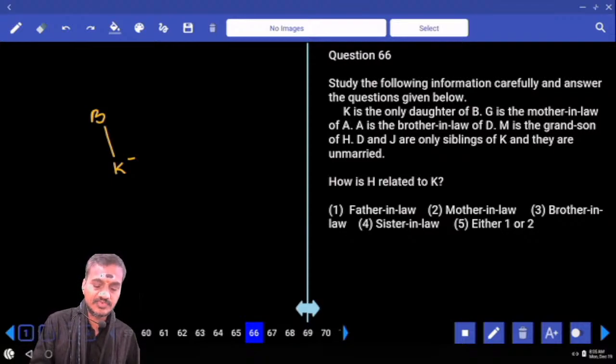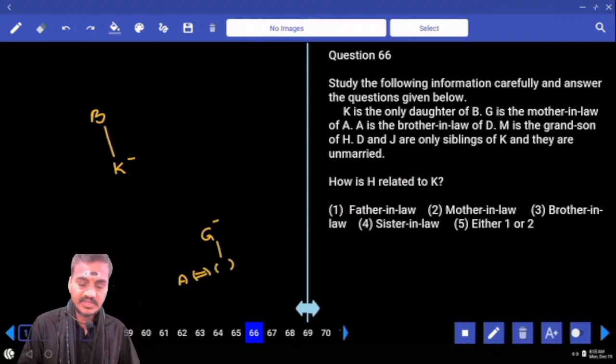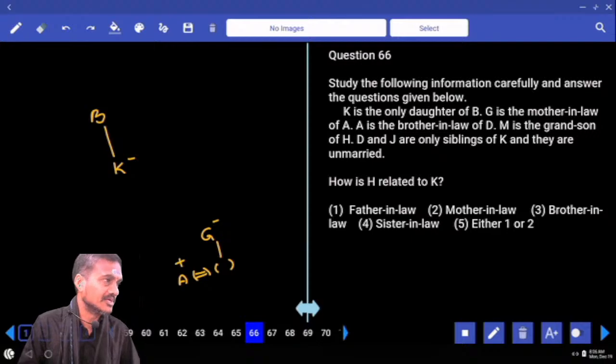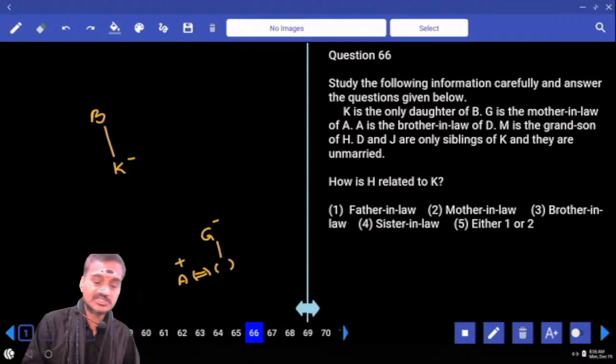G is the mother-in-law of A. That means A's spouse's mother is G. And A is the brother-in-law of D. A is a male. M is the grandson of H. And D and J are the siblings of K.